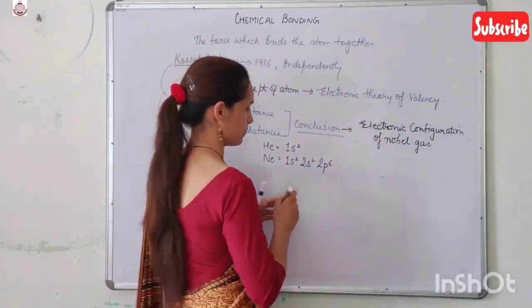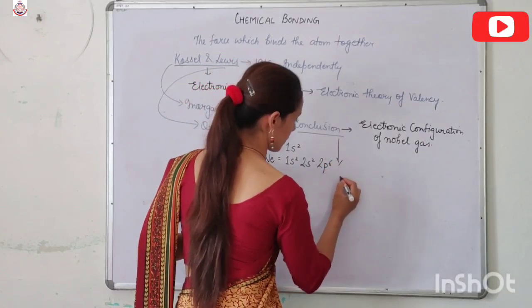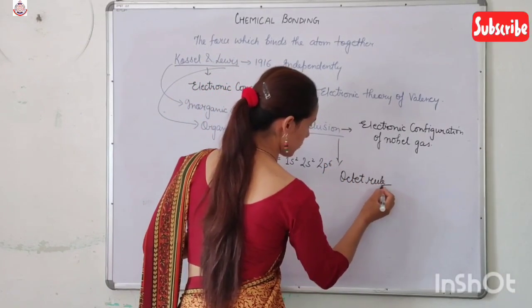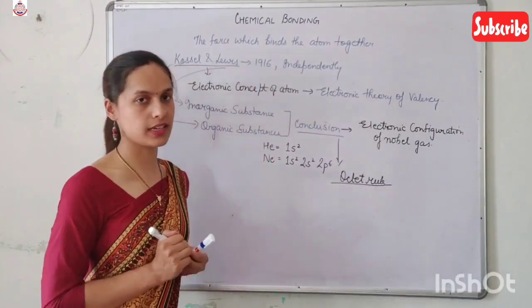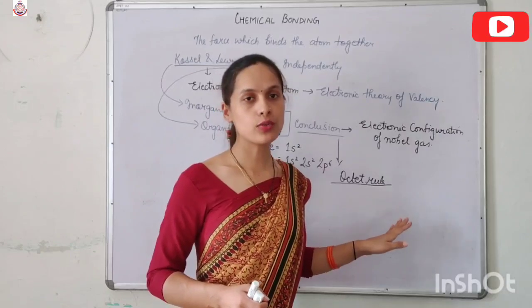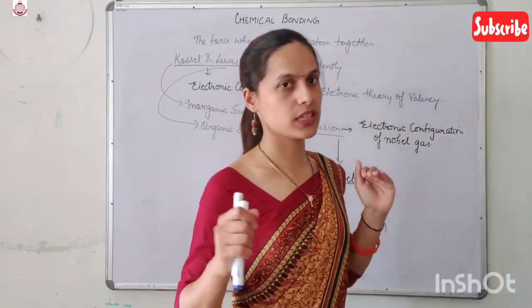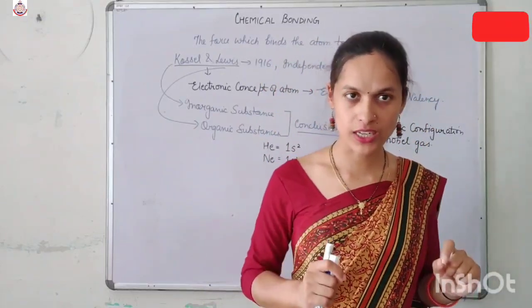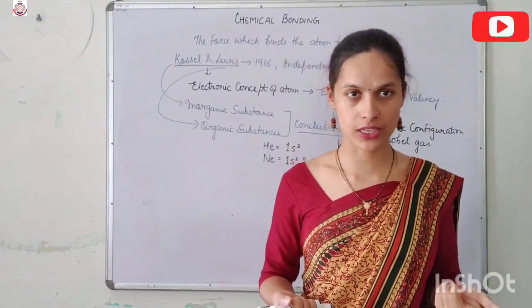And this conclusion was termed as the octet rule. The statement of their conclusion was termed as the octet rule, according to which atoms combine with each other to complete their outermost octet configuration or duplet configuration.